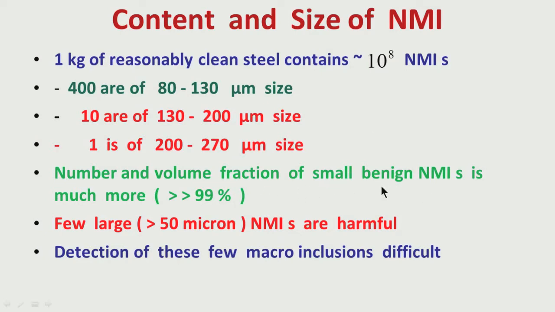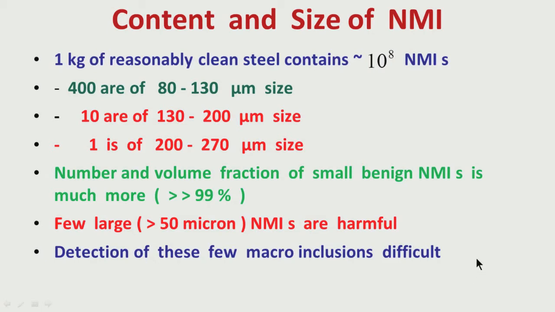Fortunately, most of the inclusions, 99.99% or more, are of smaller size. Only about 400 are of 80 to 130 micron size. Only about 10 are of 130 to 200 micron size. The probability of having even one large inclusion of 200 to 270 micron size in this 1 kg of steel is very low. So most of the inclusions are very small in size and hence benign, that means less harmful. We need not really bother about those very fine inclusions. What we have to bother about is a few large NMIs which are really harmful from the quality point of view. By large, I am again repeating, we mean more than 50 micron size. Inclusions larger than 50 micron are really harmful and we have to be very careful about those. But incidentally, I must mention that detection of these very few macro inclusions in steel is really difficult.